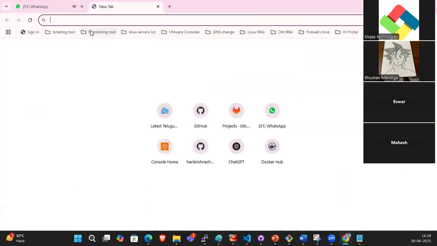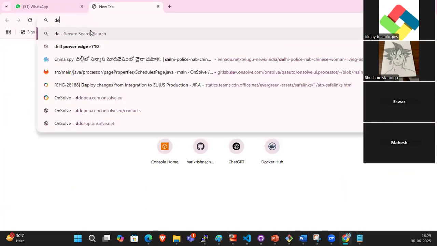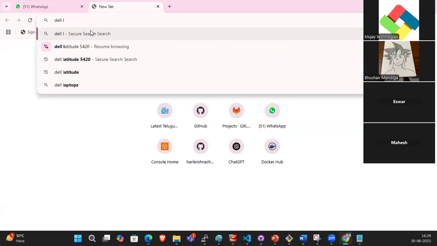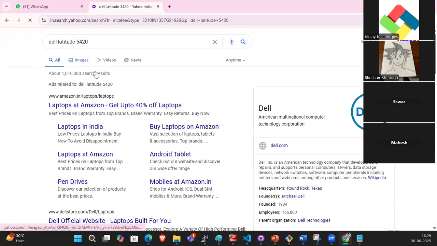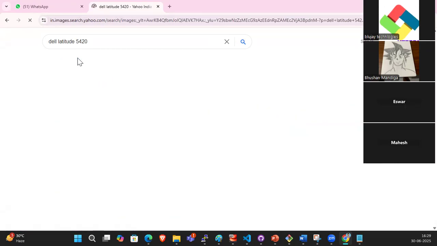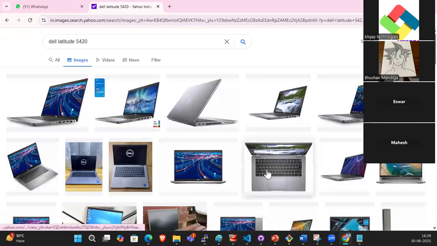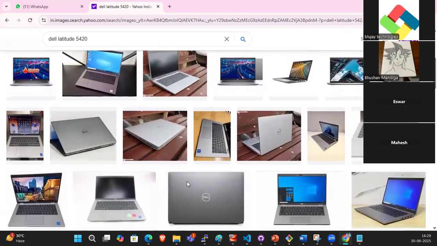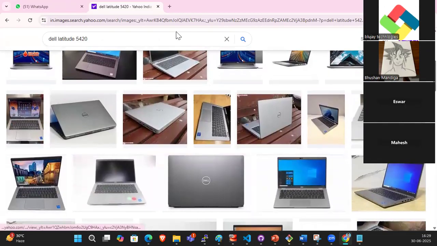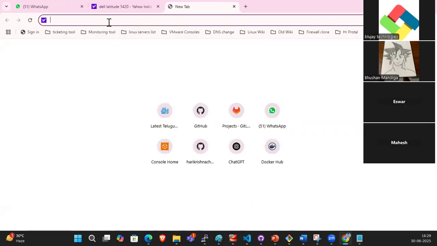For example, a Dell Latitude 5420. These operating systems are single user operating systems, so only one person can connect at a time and work on this. Right.